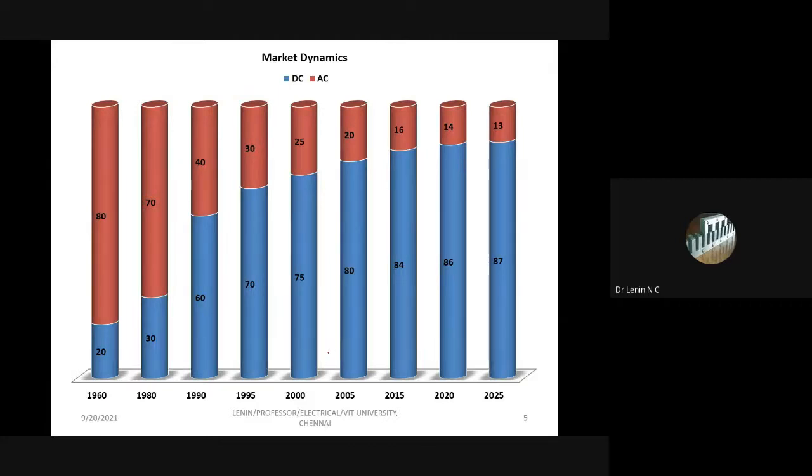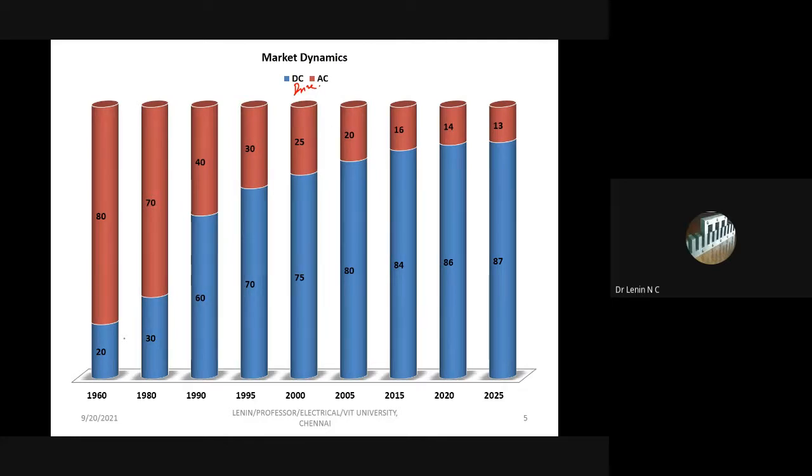As consolidated market dynamics, I projected the market share between DC drive systems and AC drive systems. In Tamil we have a proverb, as in the cinema, which means life is a cycle, right?